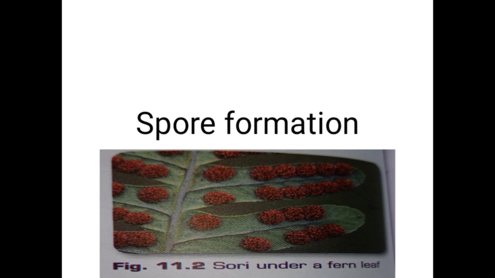Spore formation. Ferns and mosses reproduce by the process of spore formation. Spores are tiny microscopic bodies which have a protective hard coat. These protect them under difficult environmental conditions. When favorable conditions return, each spore gives rise to a new individual. Mushroom farming is done with the help of spawn which contains spores.